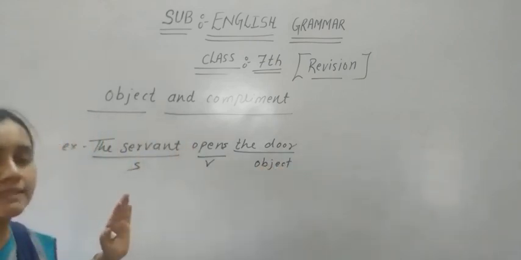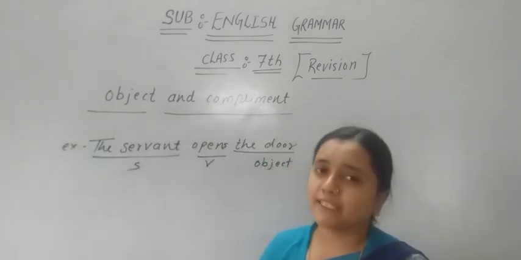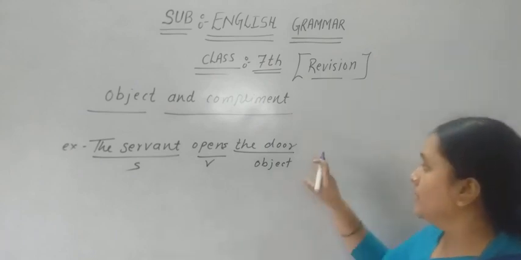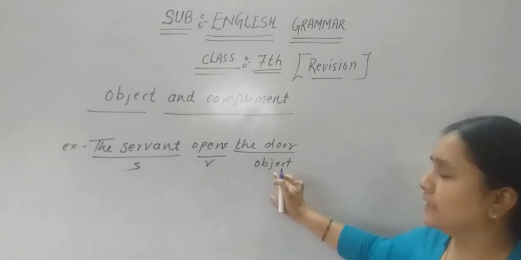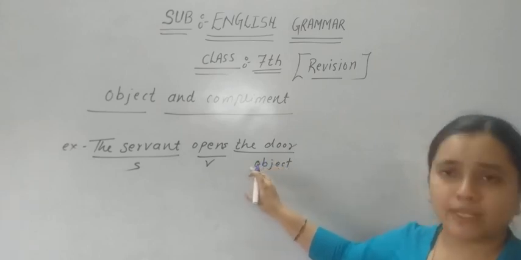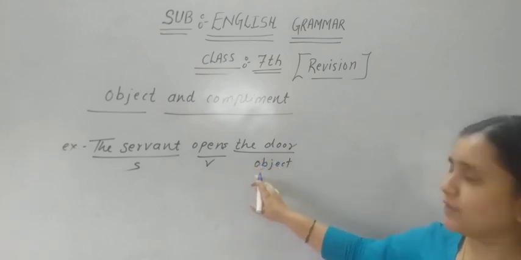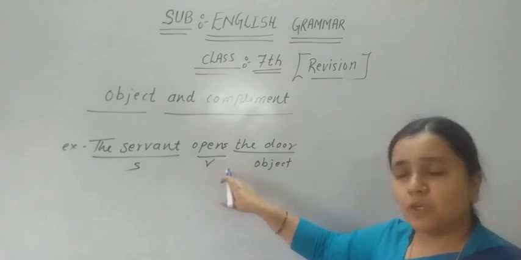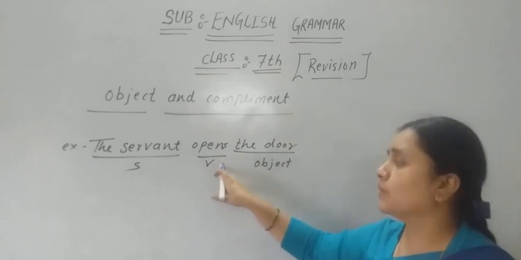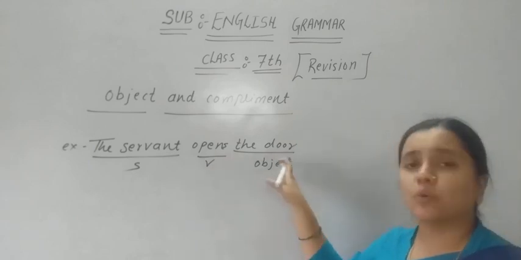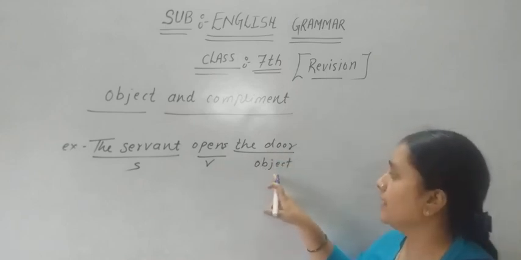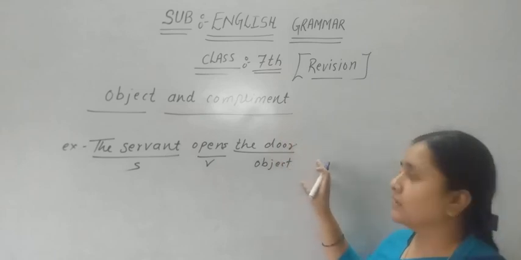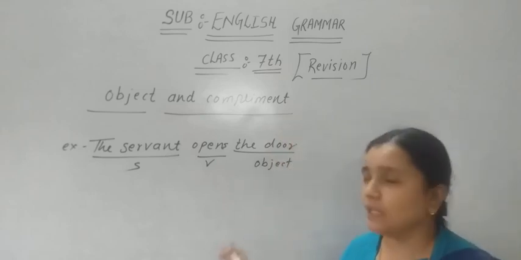As I told you, the object can be any noun or pronoun. Here the object is influenced by the action of the verb. It means the servant opens. What does he open? He opens the door. In this way we are able to identify that the given word is an object.